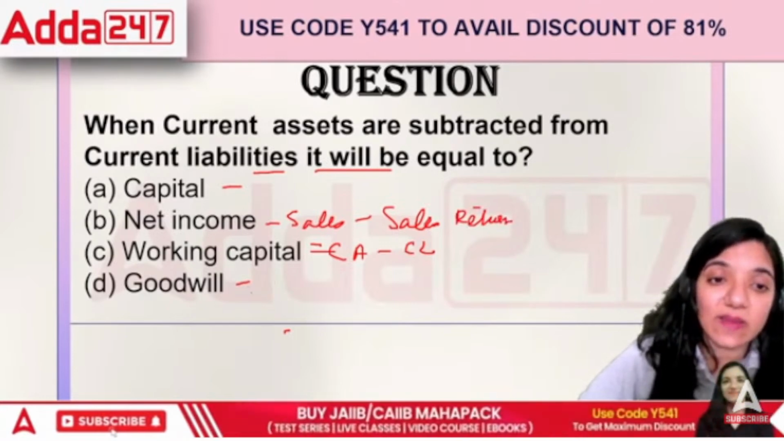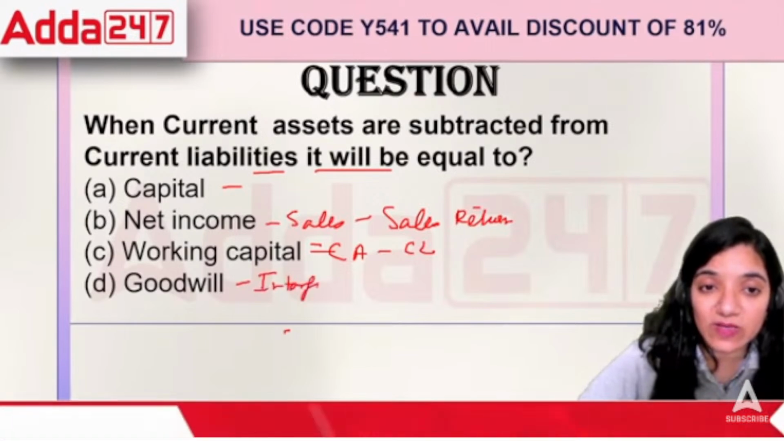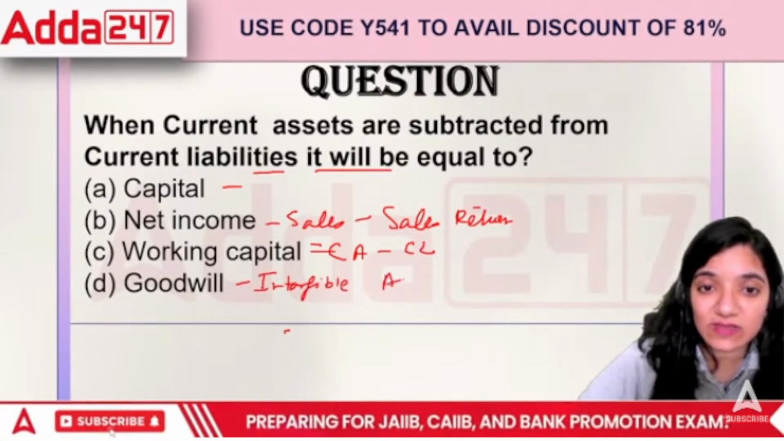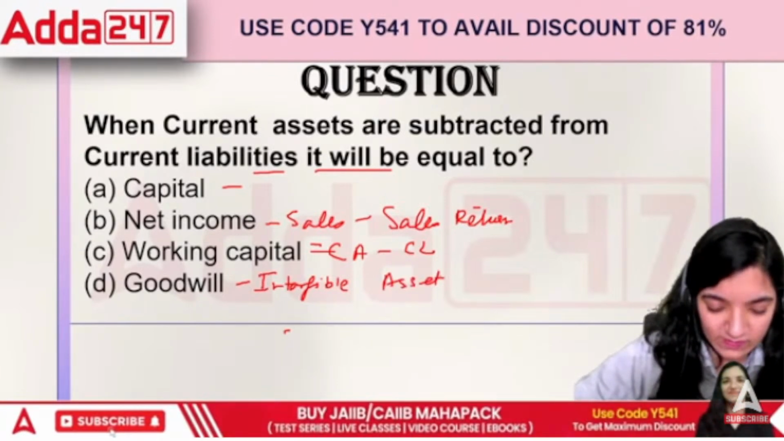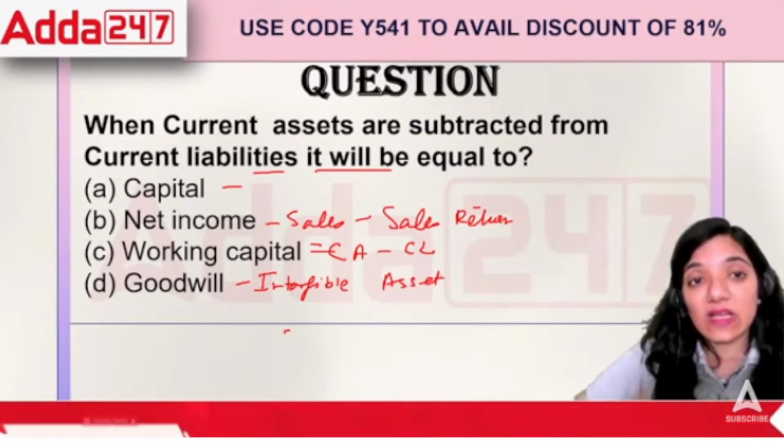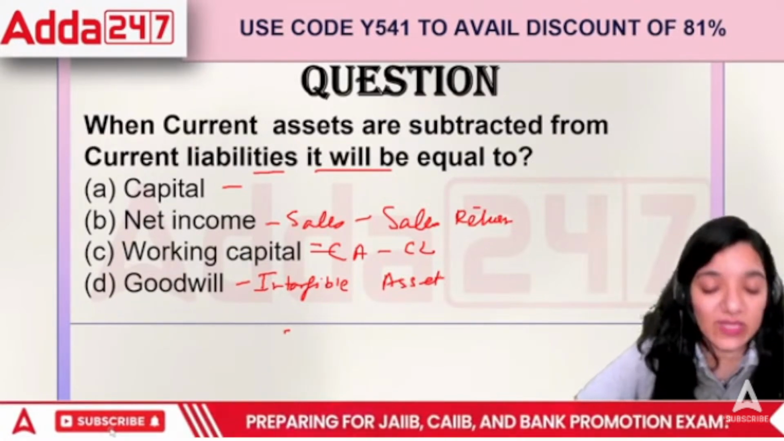Goodwill is basically the reputation of the organization, which is an intangible asset. In this case, the answer would be CA minus CL. When current liabilities are subtracted from current assets, we get the working capital.